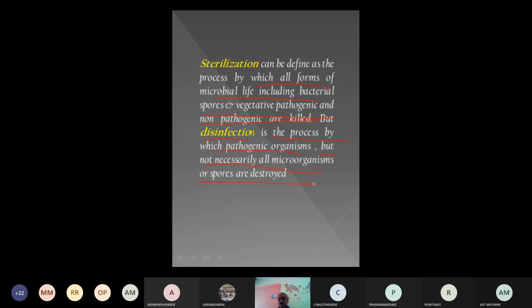Same thing here: you have to adjust the dose in such a way that only pathogens are targeted, because some microorganisms are required for our body. In our stomach and intestine, crores of microorganisms are there, and they break down complex material into simple form. Our digestive system depends on these microorganisms. If they are not there, the digestive system is going to fail.